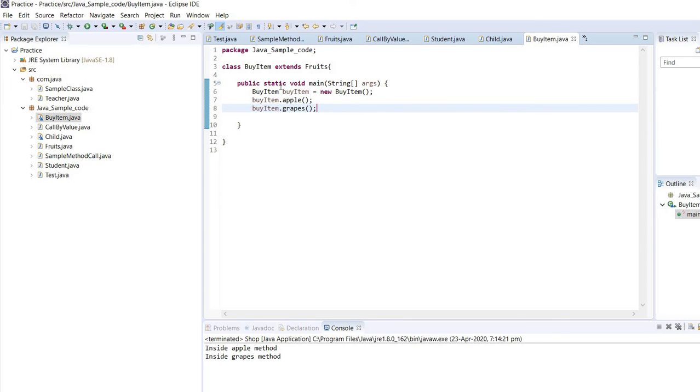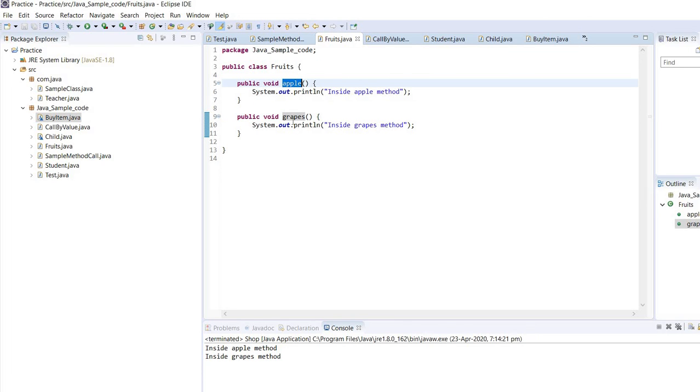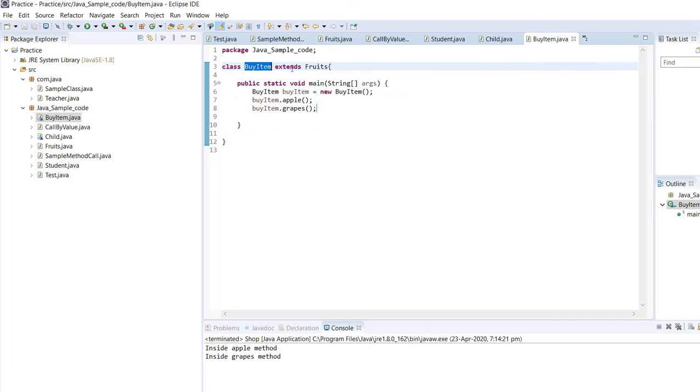Why are we able to access it? Because we are using this extends keyword. It's enabling this ByItem to access these methods of the Fruits class, because once we declare like this, this part will be considered as our parent class. So for this parent class, ByItem would be a child class. So let's run it.